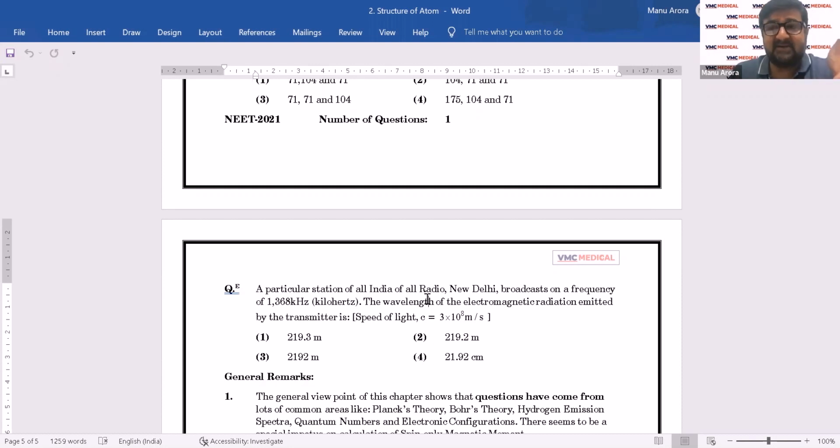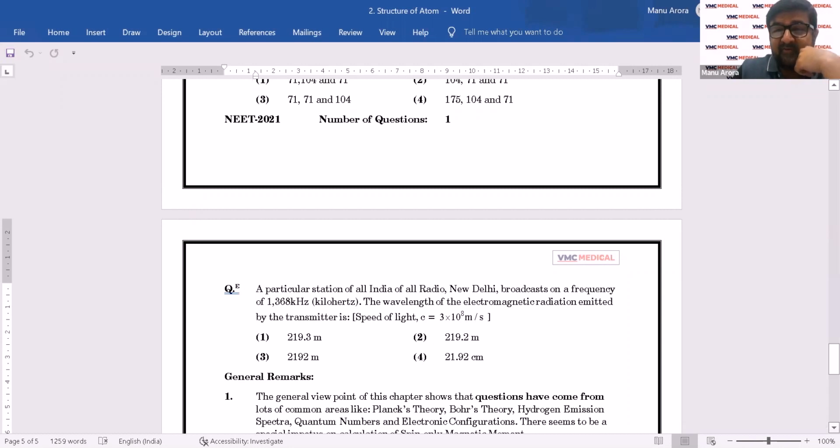And Heisenberg's uncertainty, there has been nothing, no numerical per se. Even in Bohr's theory, we have seen one question coming on energy, that's it. No radius, no velocity, no angular momentum calculation. So hot topics have been magnetic moment calculation, paramagnetic, diamagnetic, magnetic moment, electronic configurations specifically.